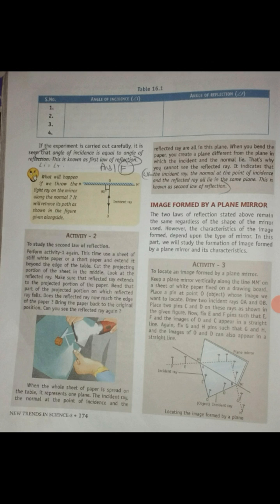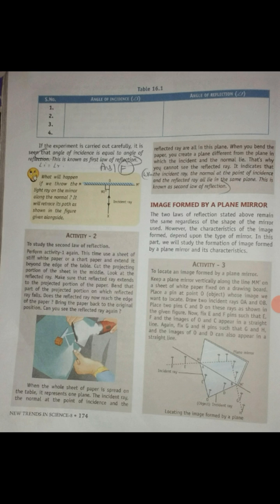If the experiment is carried out carefully, it is seen that the angle of incidence is equal to the angle of reflection, that is known as the first law of reflection. Activity second, to study the second law of reflection. Perform activity first again.